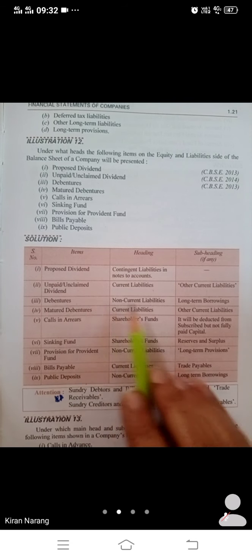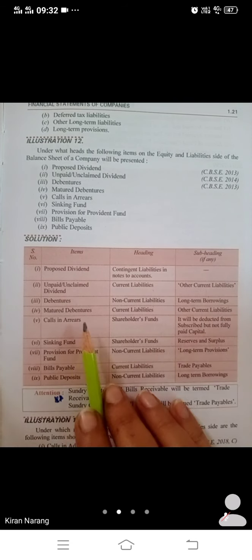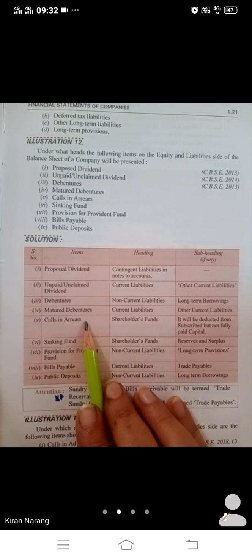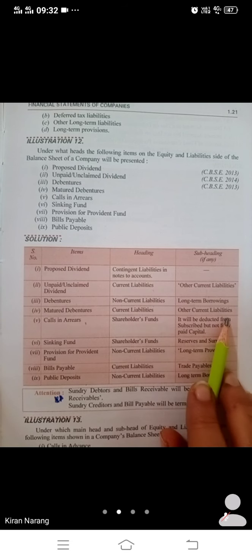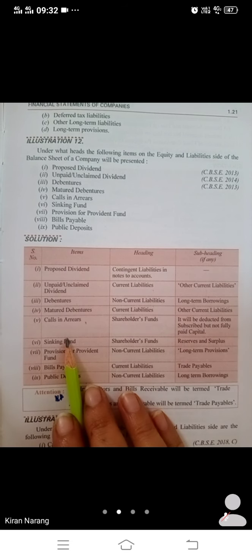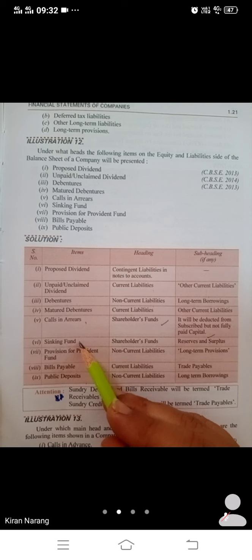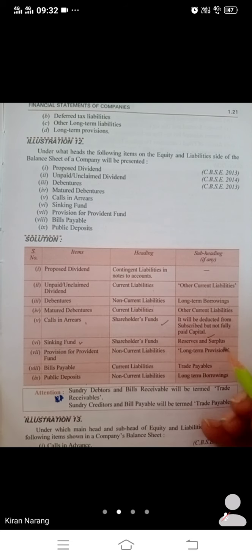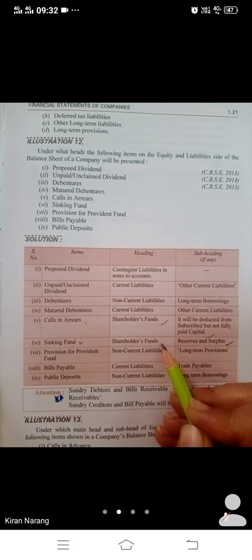Debentures: this is a non-current liability, under long-term borrowings. Matured debentures are those which we have to pay this year, so this is a current liability under other current liabilities. Calls in arrear: shareholders' funds, and it will be deducted from subscribed but not fully paid capital. Sinking fund: any type of fund and reserve will be recorded in reserve and surplus under the head shareholders' funds.